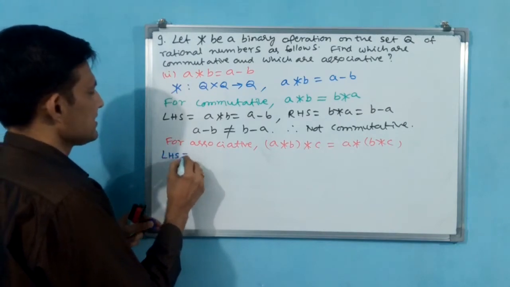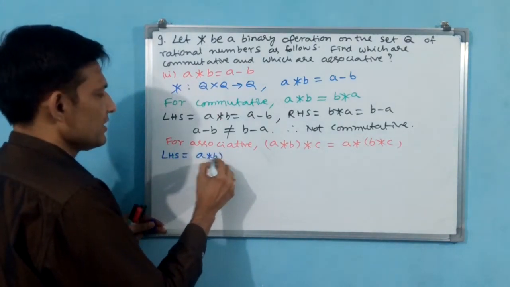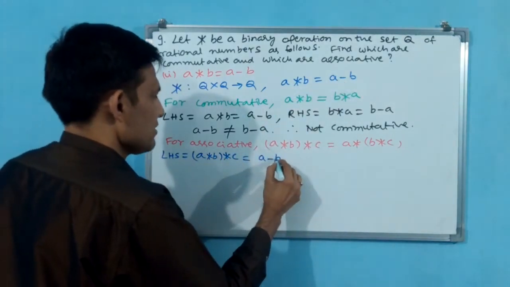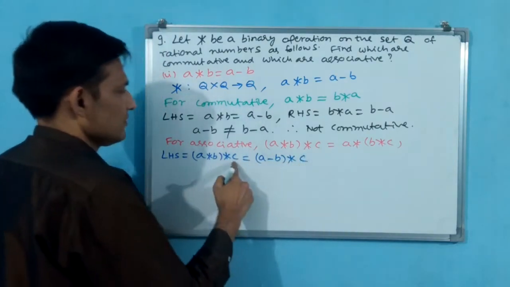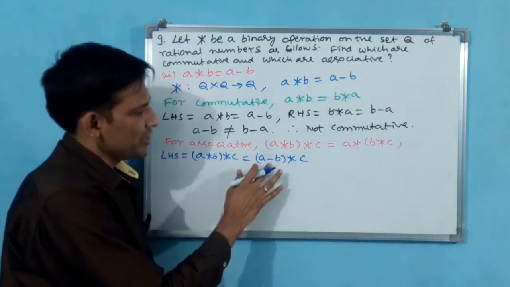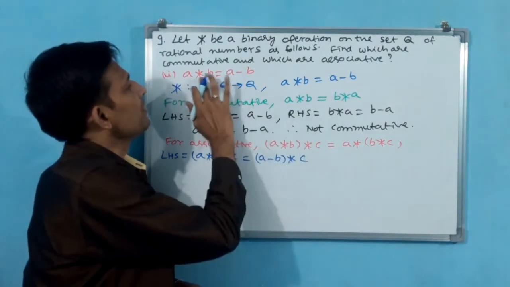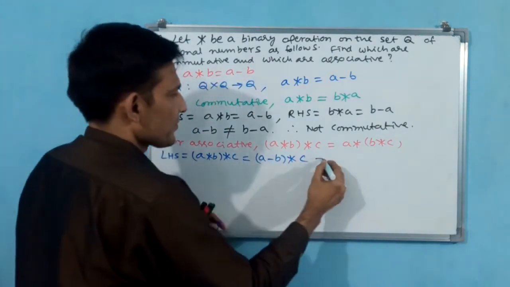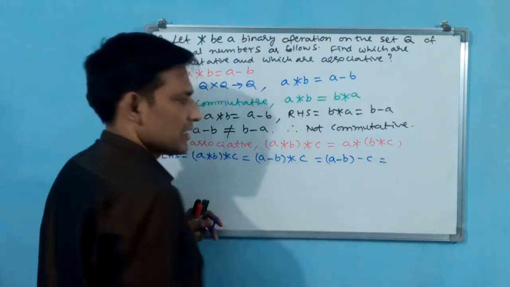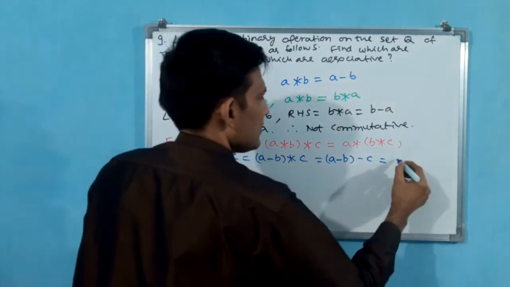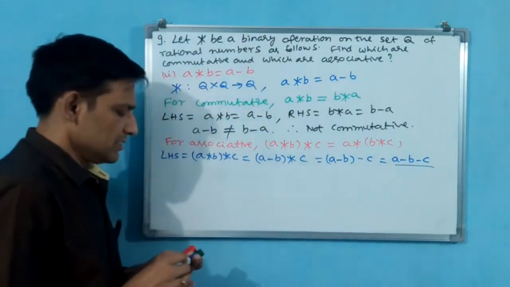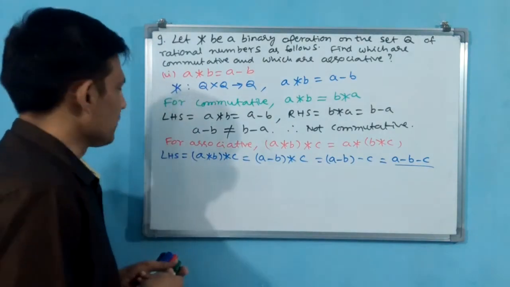LHS is equal to (a star b) star c, that is a star b, which is a minus b, then (a minus b) star c. Now this entire a minus b acts as the first element, so it is (a minus b) minus c, that means a minus b minus c. You put one underline. This is LHS.